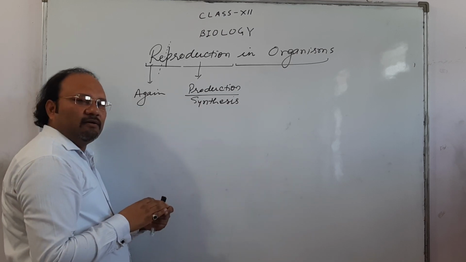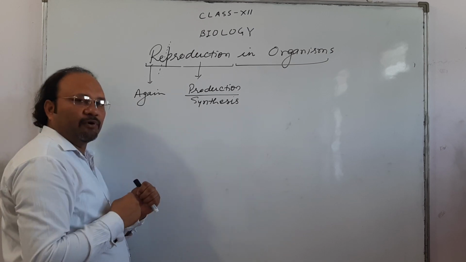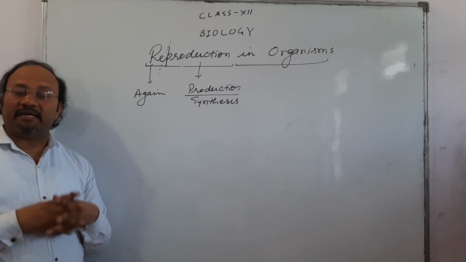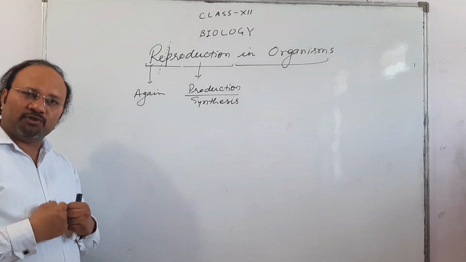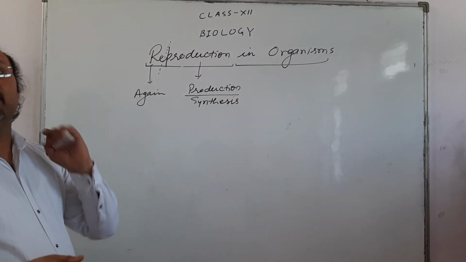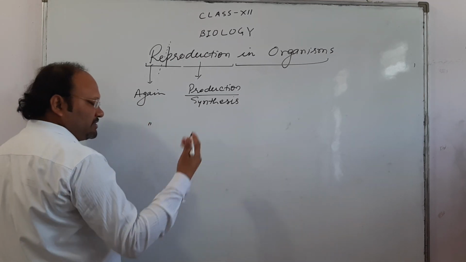But how to define it? What will be the exact definition of reproduction? Because reproduction is also going on in a factory, in an industry, of certain things. They are also producing again and again. Should we call it reproduction? Yes, of course. But how to differentiate in biology? Just one word will be enough to differentiate it.